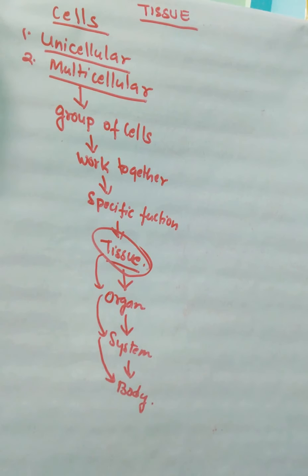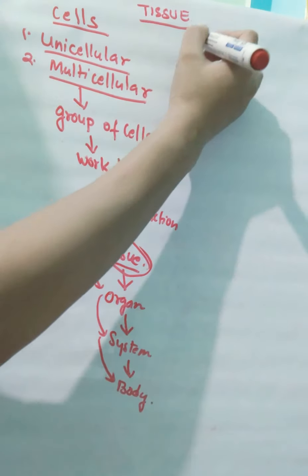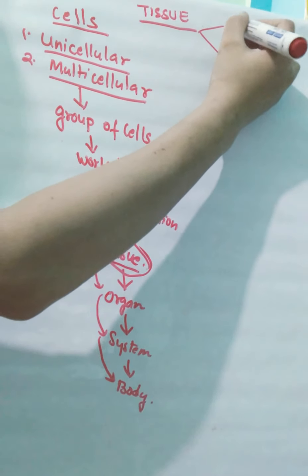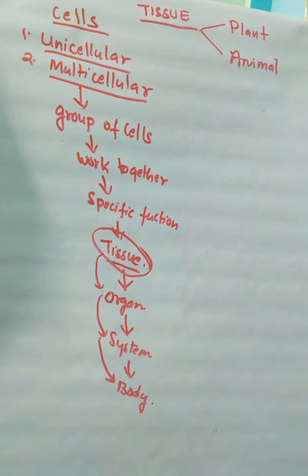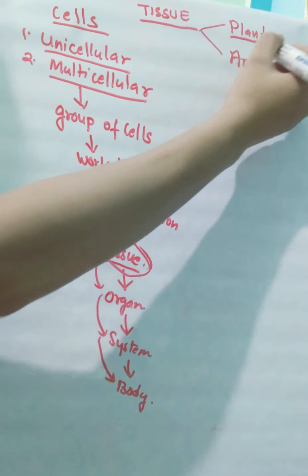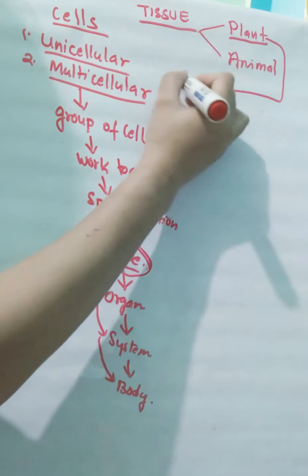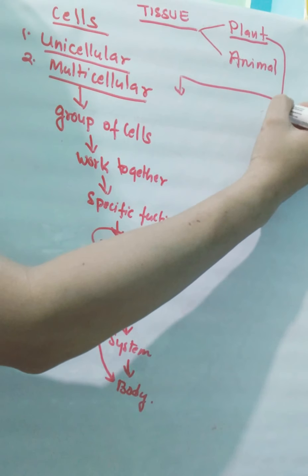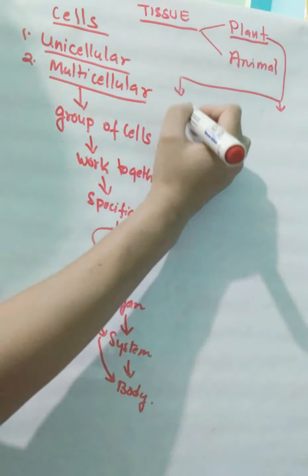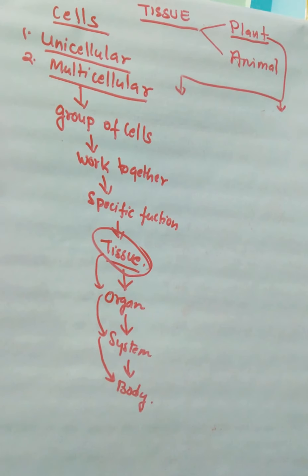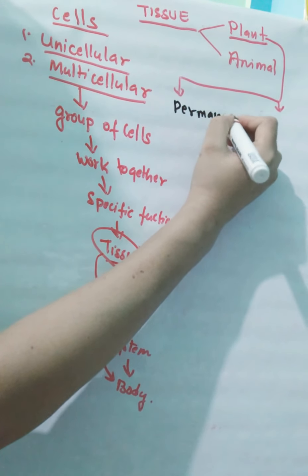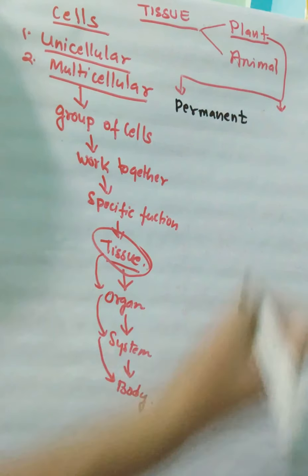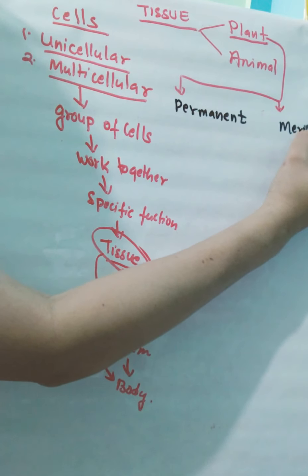Here we'll talk about the tissue system in plant and animal, because both of them are multicellular organisms. And in plant we have two different types of tissues. They are permanent tissues, okay, and another one is your meristematic tissue.